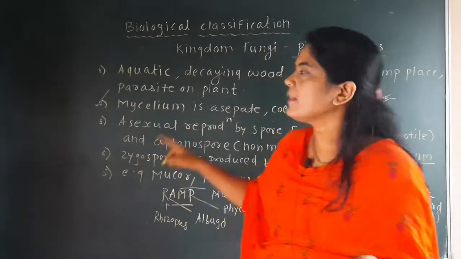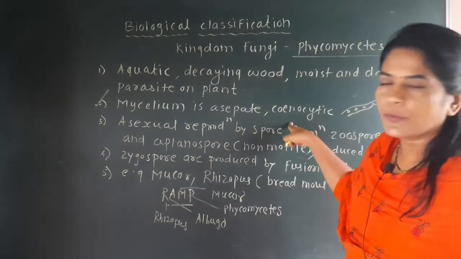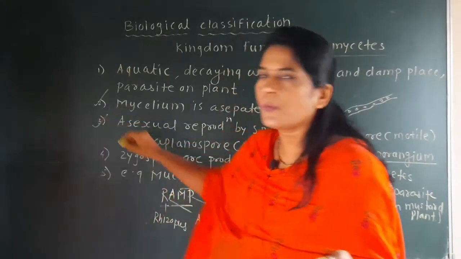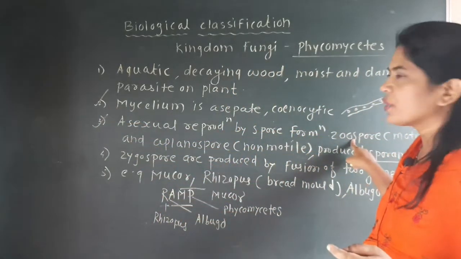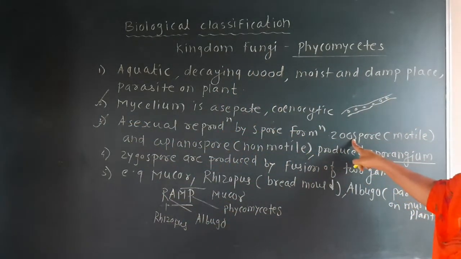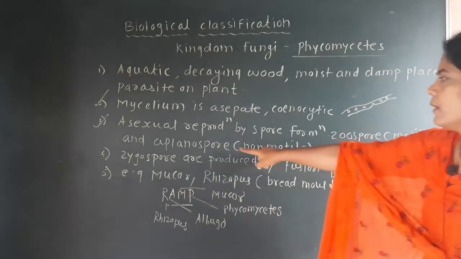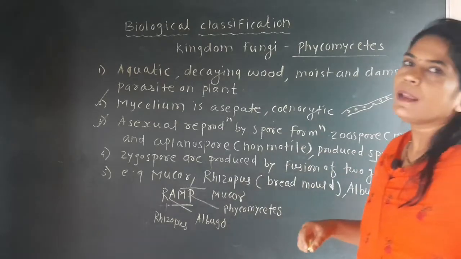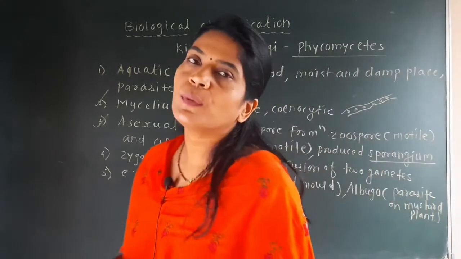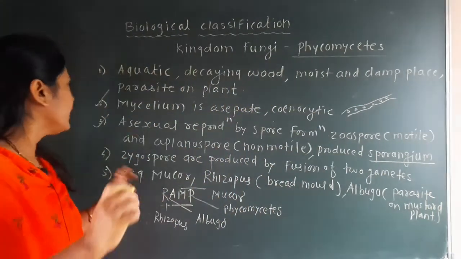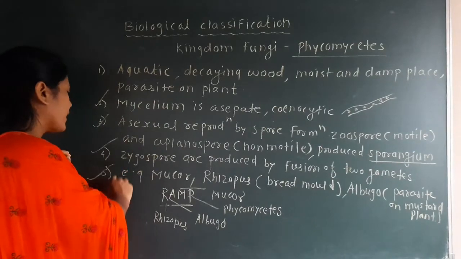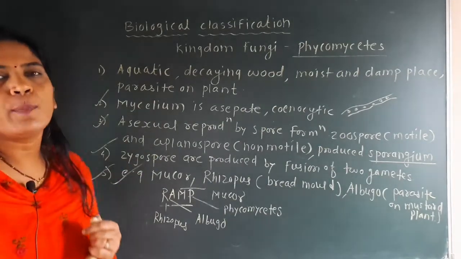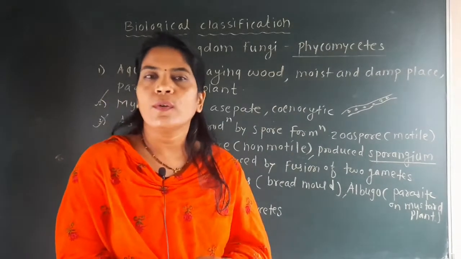Mycelium, that is aseptate coenocytic. Asexual spore by which type? Zoospore and aplanospore. And third point is zygospore, by fusion of two gametes. And fourth point is the example.